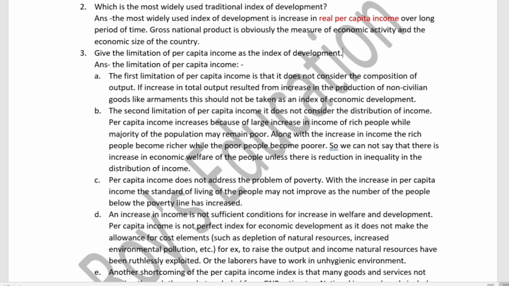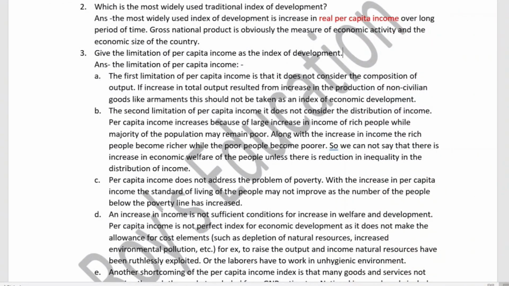So we cannot say that there is an increase in the economic welfare of the people unless there is a reduction in this inequality. Unless we reduce this inequality, we cannot say that the economy is developed.